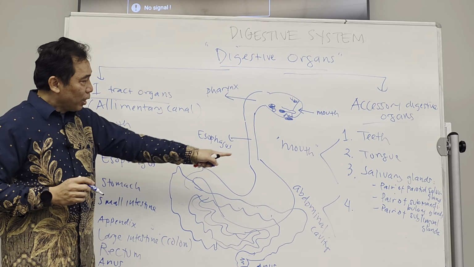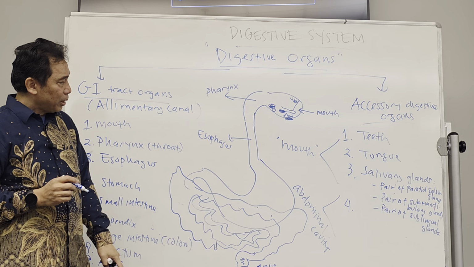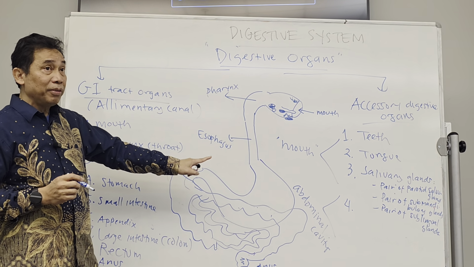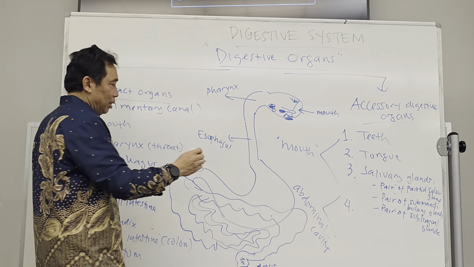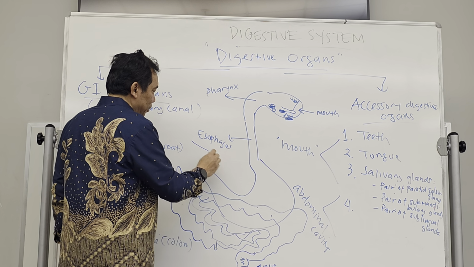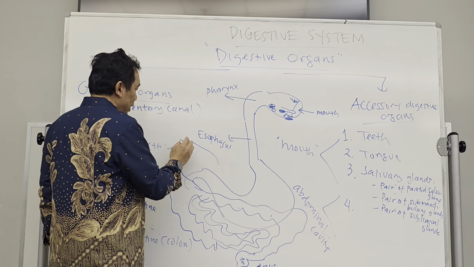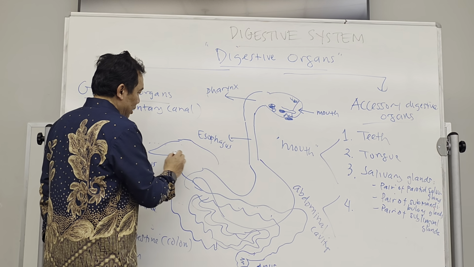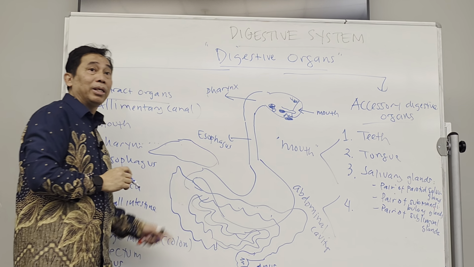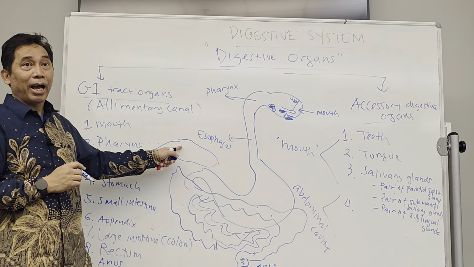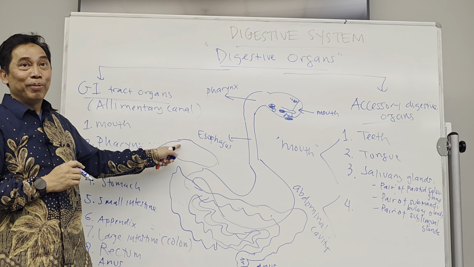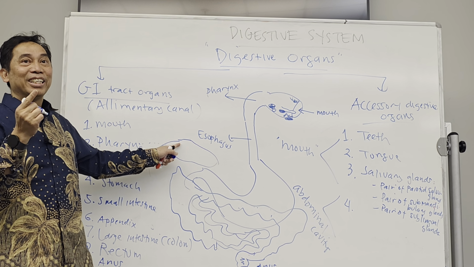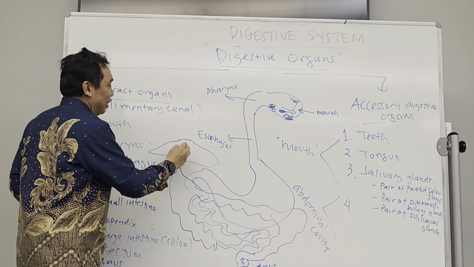Now, for the accessory organs located in the abdominal cavity, the first one will be here, very big. Yesterday, Joe asked about it, the black colored organ. Anybody know what that is, Joe? The liver.